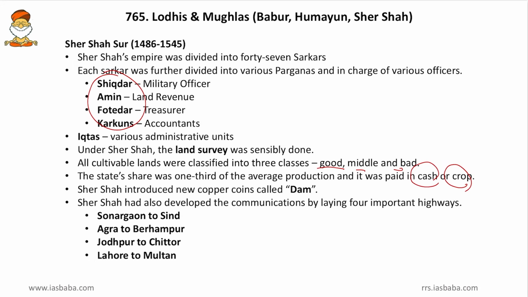Then Sher Shah also developed communications by laying four important highways, and friends, he also has the credit for constructing the Grand Trunk Road. And then other highways are Sonargaon to Sindh, then Agra to Burhanpur, and Jodhpur to Chittor, and Lahore to Multan.